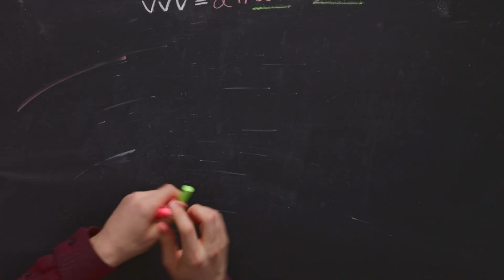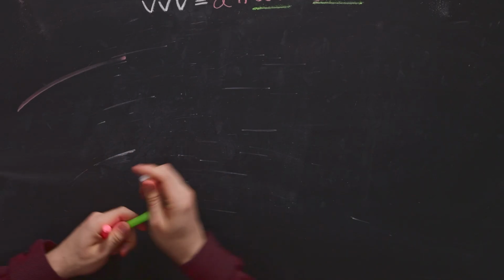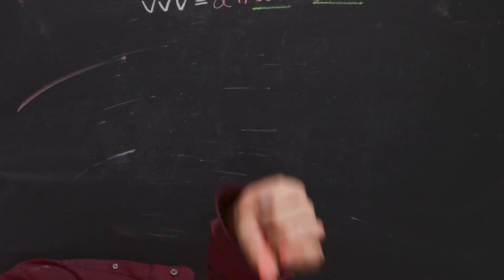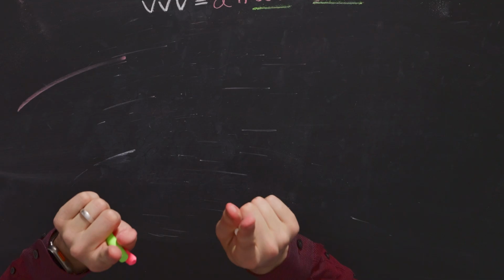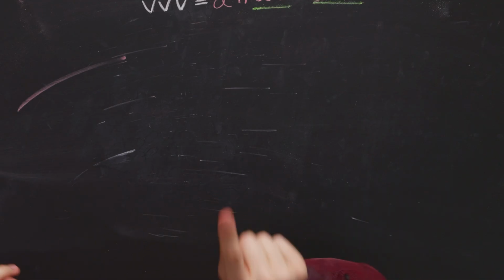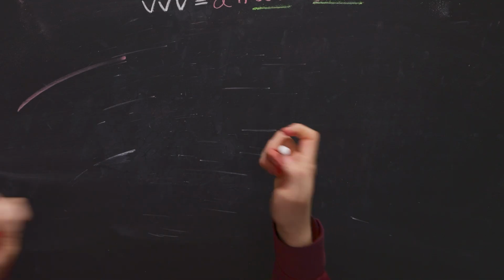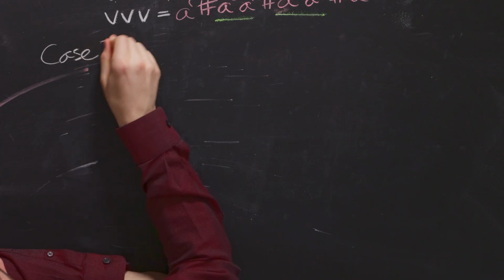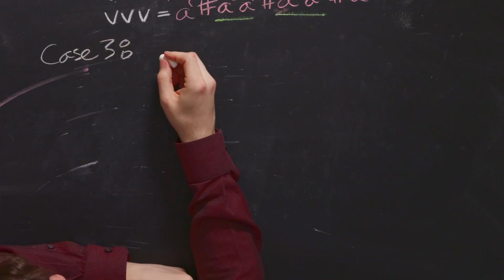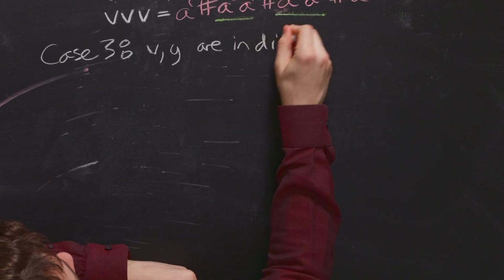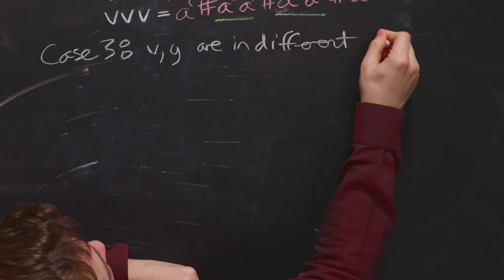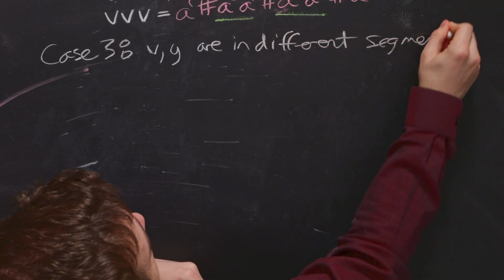And that is in fact the only other possible case, because if it's not within one segment and it doesn't have the pound sign, it can be in at most 2 segments because it can't have 3 segments, because all of the segments have length at least p. So let's do case 3 here. That would be v and y are in different segments.